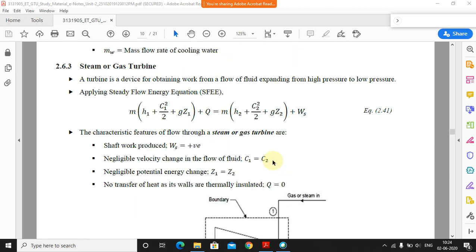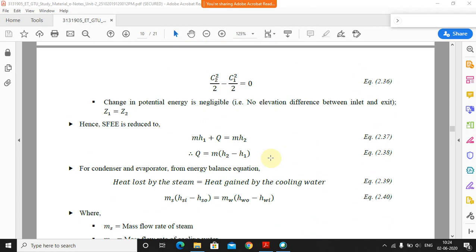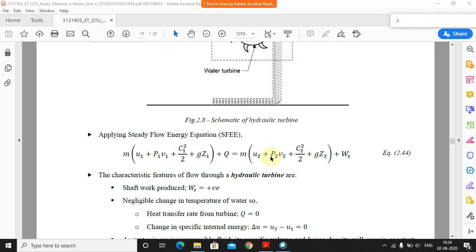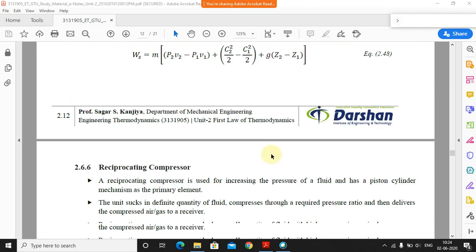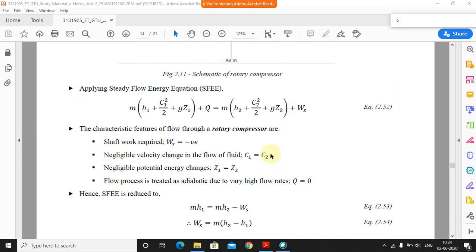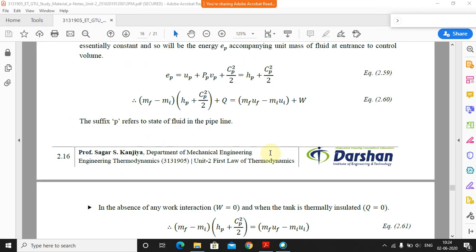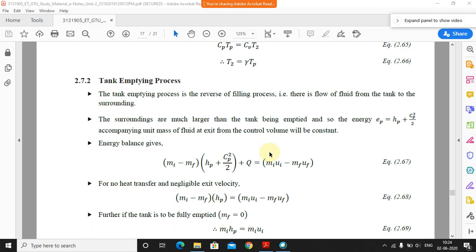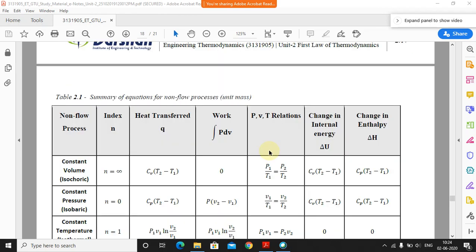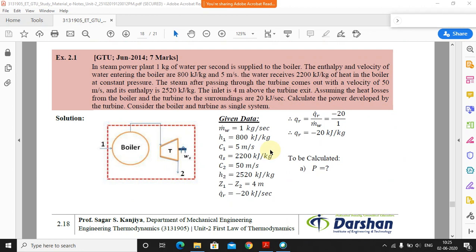Any doubt in this? Guys, any doubt you can ask me. If you want you can put it in the chat box also.